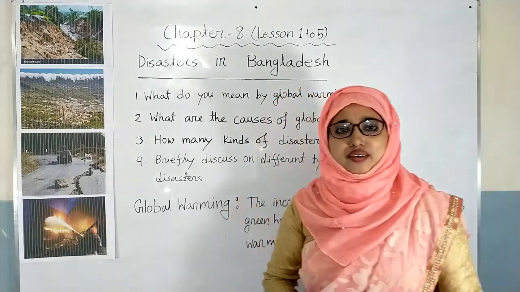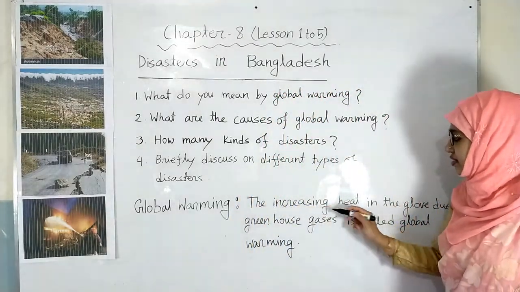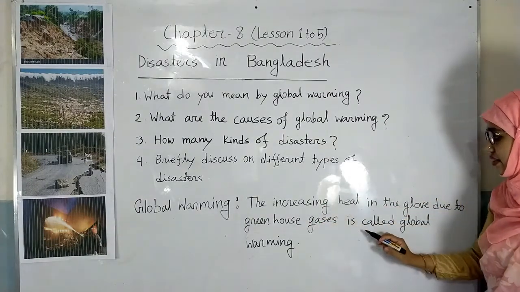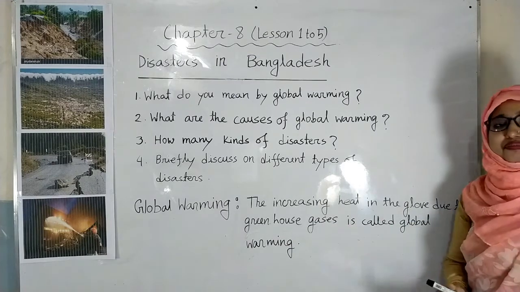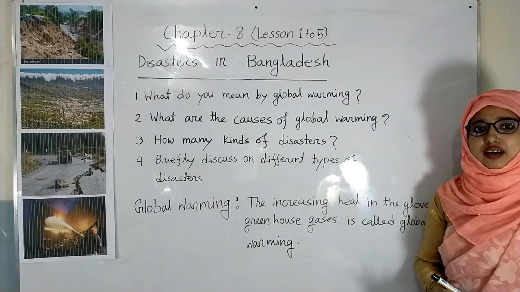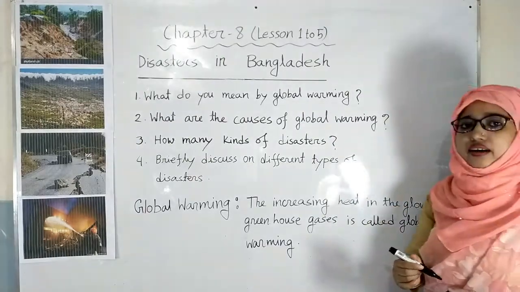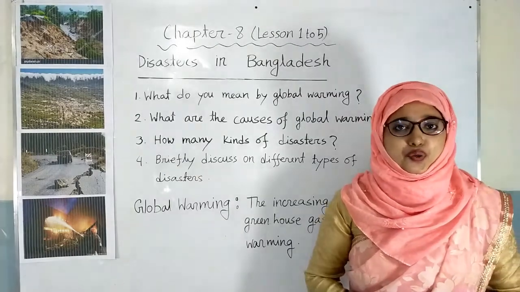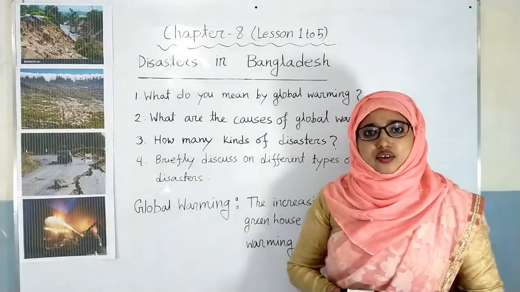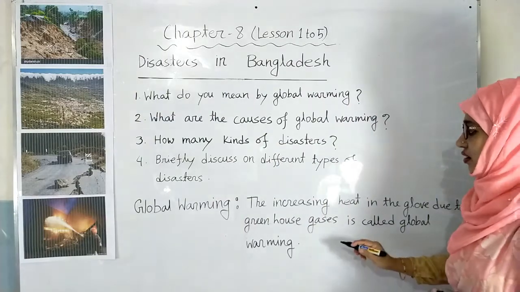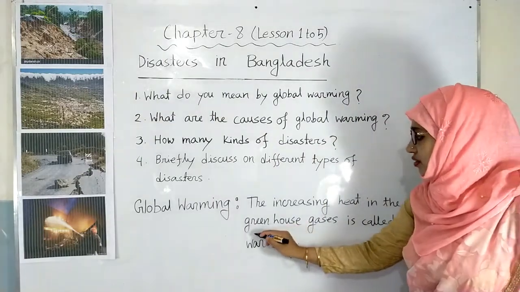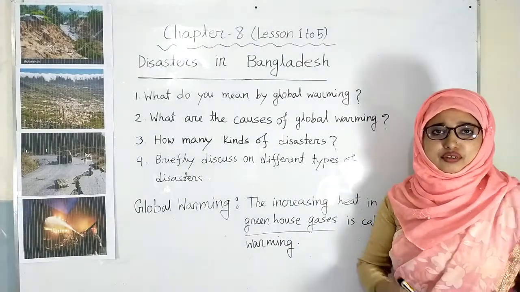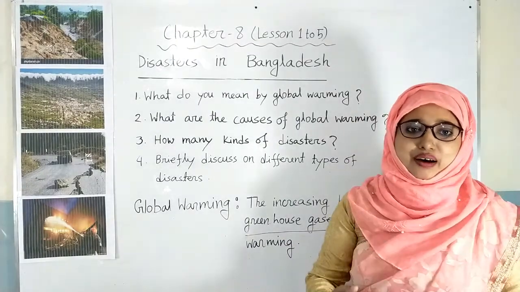What is global warming? Now write in your copy. The increasing heat in the globe due to greenhouse gases is called global warming. I am telling you again, the increasing heat in the globe due to greenhouse gases is called global warming. So dear students, we find that there are some causes of global warming. That's the emitting of greenhouse gases. So you will have to understand about greenhouse gases also.